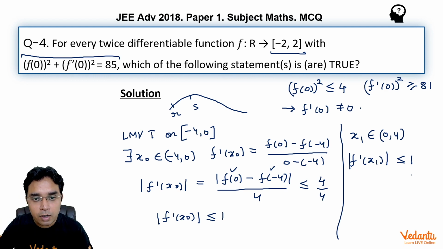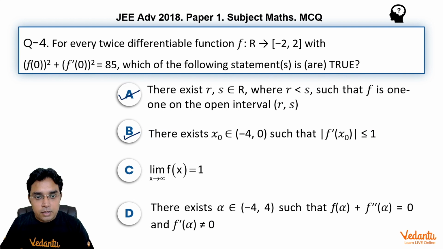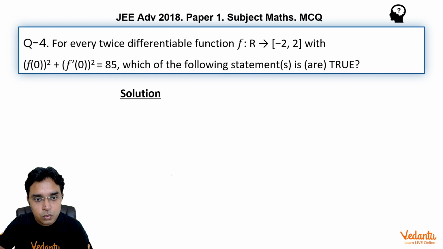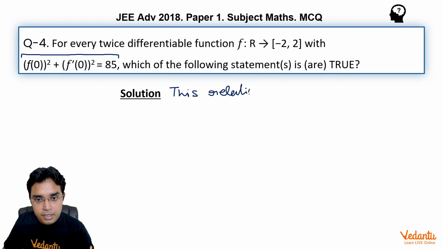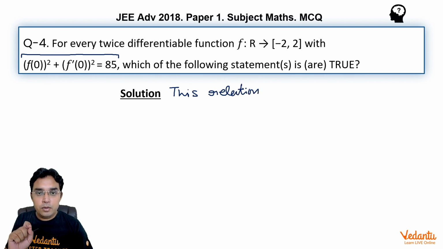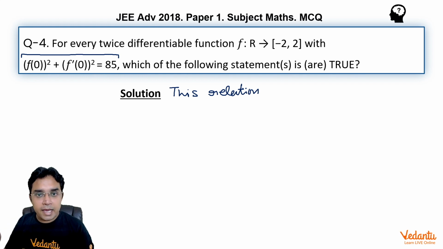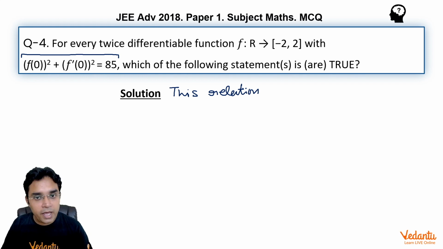Let us first solve the C part, which says the limit as x approaches infinity of f(x) is equal to 1. To do this, my argument is that this given relation cannot fix the value of the function at any x other than x = 0. Why am I saying so?